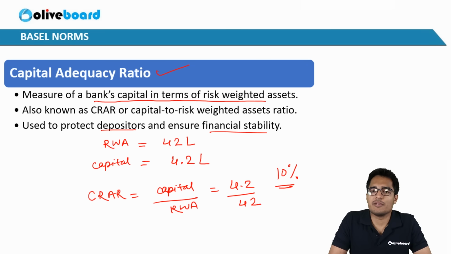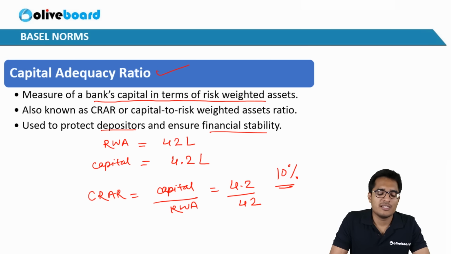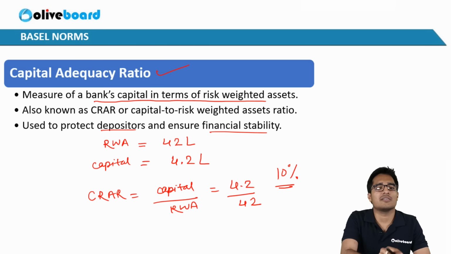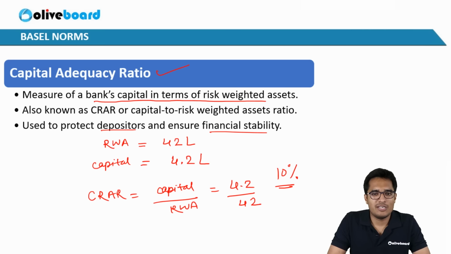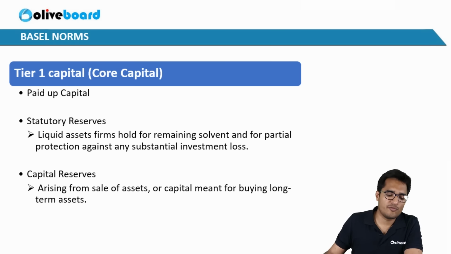I gave you an example. Remember that at the start of the video, I gave you an example about how a bank should have an extra cushion of capital. The conclusion was this. Similarly, what the capital adequacy ratio seeks to ensure is that the bank should have that extra cushion of capital. We'll see how much is applicable for Indian banks later on. Okay. So now the next term is tier 1 capital or core capital of the bank.